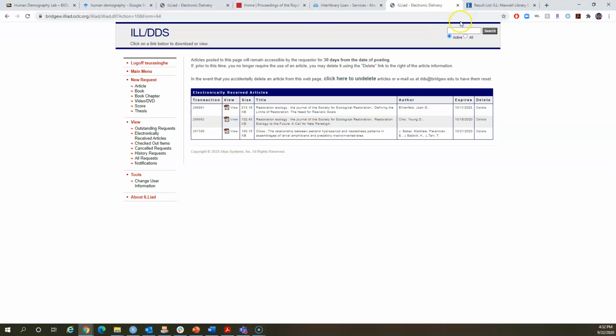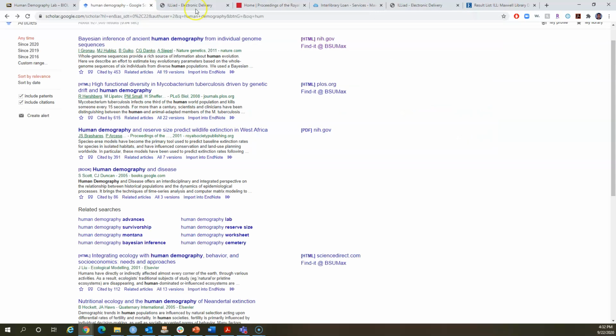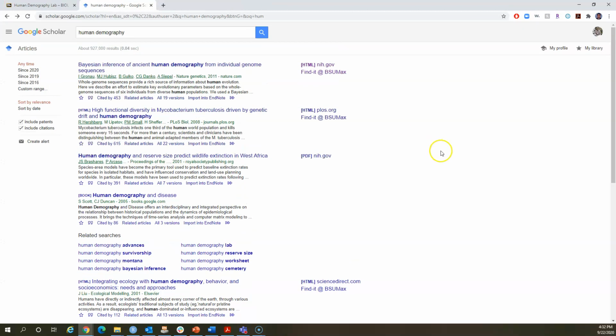Now, let's go back to where we were, right? Let's close all of those. So you know how to use interlibrary loan, you know how to connect all library interfaces, right? And how to access the full article. So let's learn about a couple of other benefits over here. So how would you keep a certain number of literature citations? Well, easy.